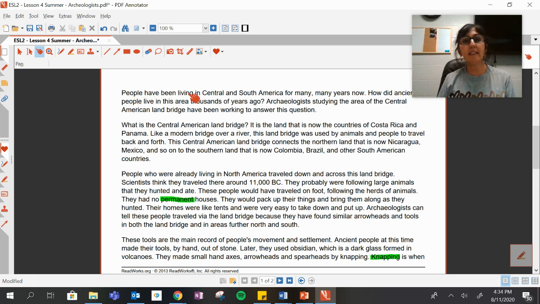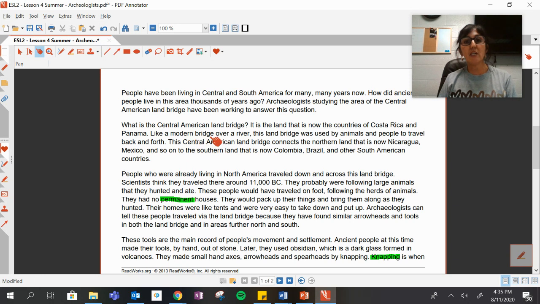People have been living in Central and South America for many, many years now. How did ancient people live in this area thousands of years ago? Archaeologists who study the area of the Central American land bridge have been working to answer this question. What is the Central American land bridge? It is the land that is now the countries of Costa Rica and Panama.